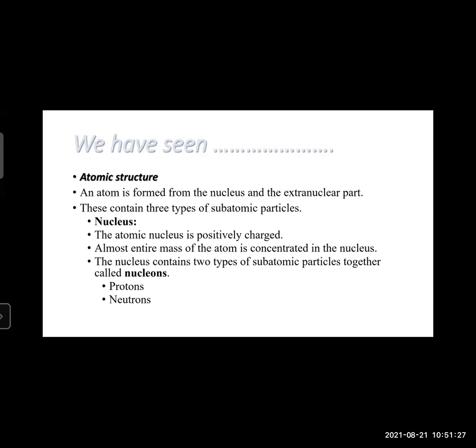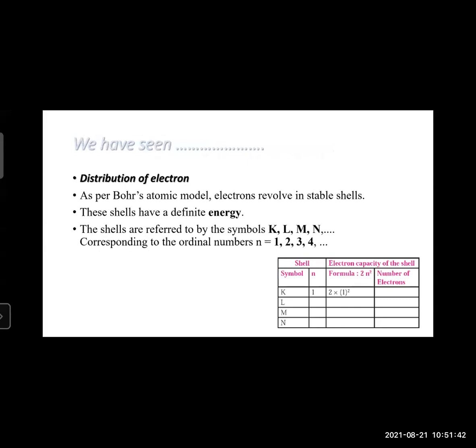The nucleus contains two of the three subatomic particles, called nucleons: first is proton and second is neutron. The extranuclear part is occupied by the third subatomic particle, the electron, and these electrons are distributed in different shells or orbits according to their definite energy levels.